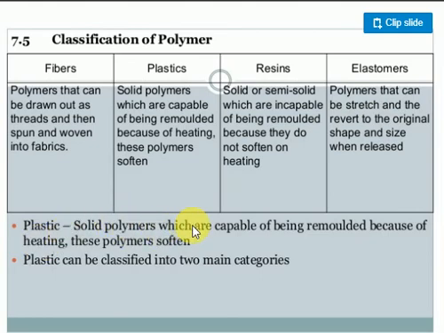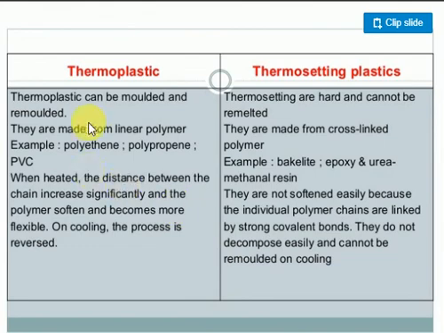Plastics are solid polymers which are capable of being remolded because of heating. Thermosetting plastics we discussed already; the same concept is given here. Plastics can be classified into two main categories based on heat: thermoplastics and thermosetting plastics. A thermoplastic can be molded again and again. A thermosetting plastic cannot be molded again. An example is polythene and polyvinyl chloride, PVC pipes.